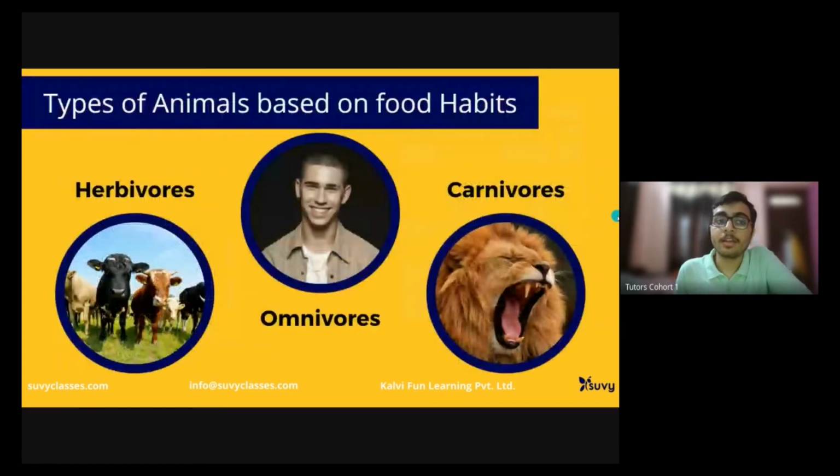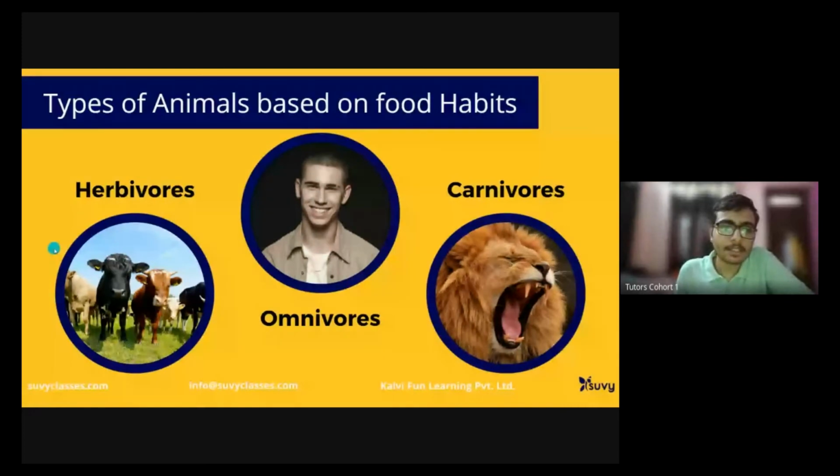Then we classified animals based on food habits. First one was herbivores. Herbivores are the animals that consume only vegetarian food, vegetables or grass, anything that is sourced from plants, right? Carnivores are the animals that consume only non-vegetarian food sourced from animals, like a lion in a forest that preys on other animals. A lion eats a deer, right? The diet that carnivores have is non-veg, whereas herbivores have veg.